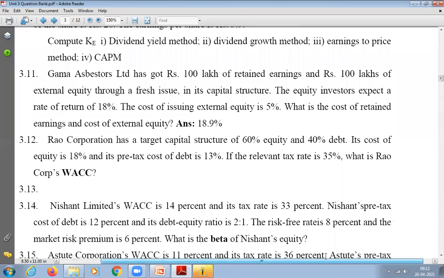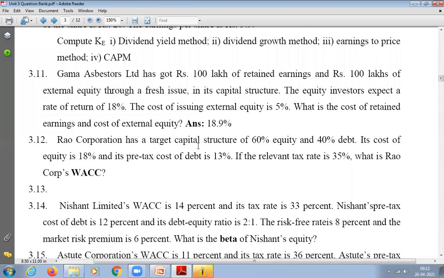Rao Corporation has a target capital structure of 60% equity and 40% debt. Its cost of equity is 18% and its pre-tax cost of debt is 13%. If the relevant tax rate is 35%, what is the Rao Corporation's WACC?